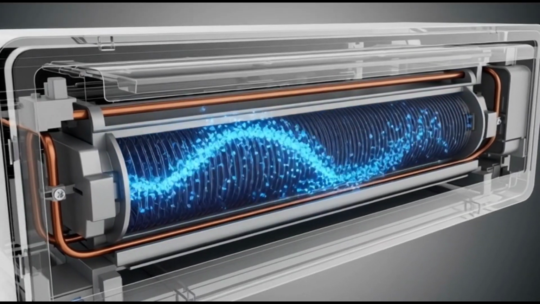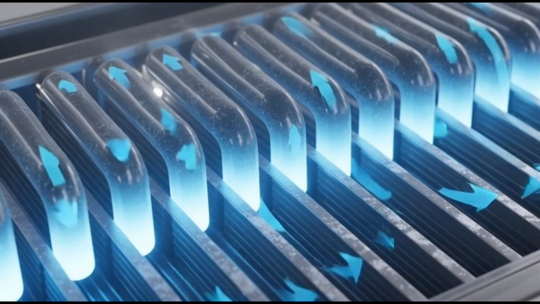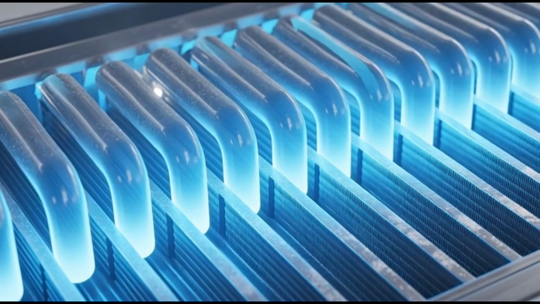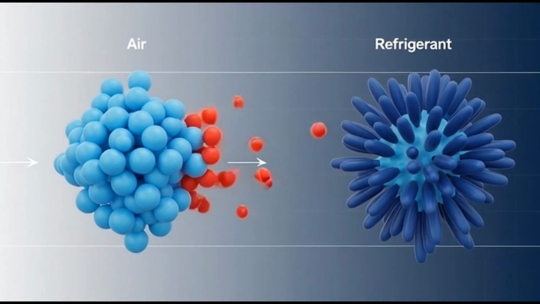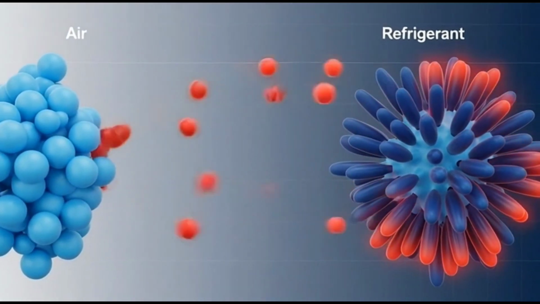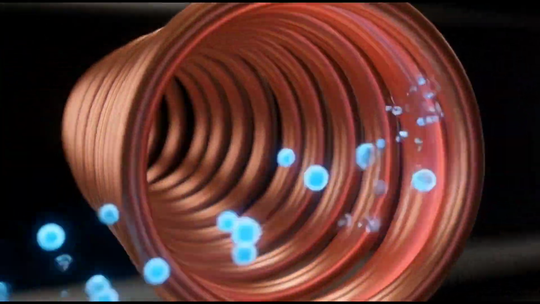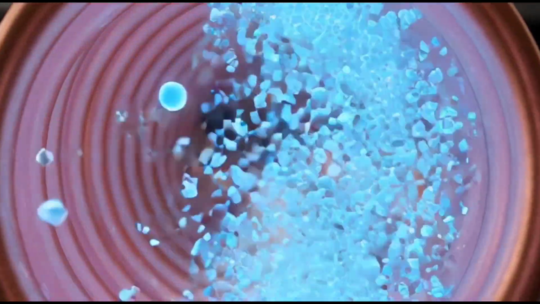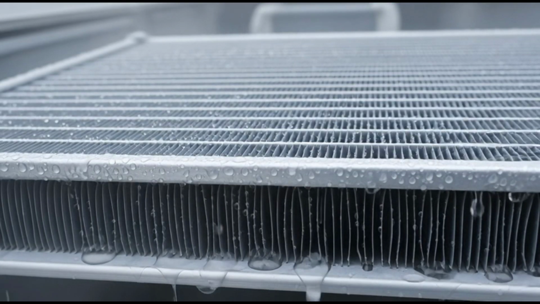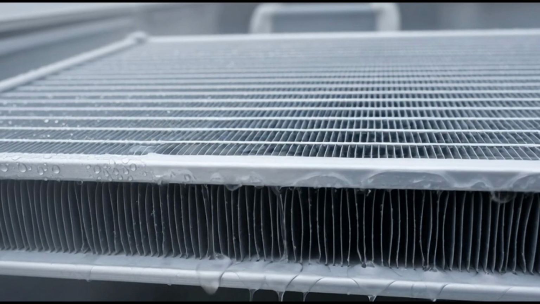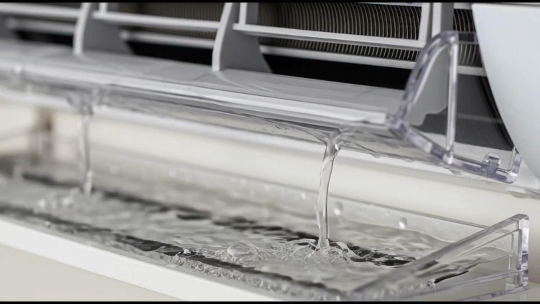Low-pressure refrigerant gas enters the evaporator coil. Warm room air flows across the cold evaporator coil. The refrigerant absorbs heat from the air. As it absorbs heat, the refrigerant evaporates completely. Moisture from air condenses into water droplets. The condensed water collects in the drain tray.